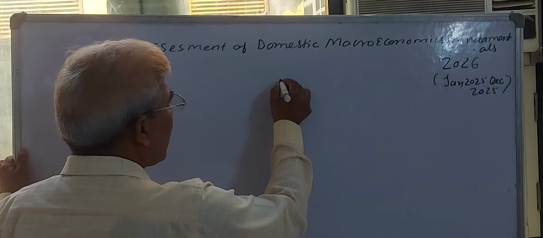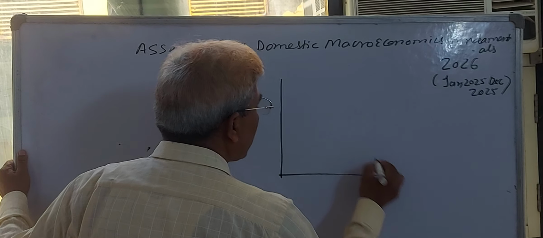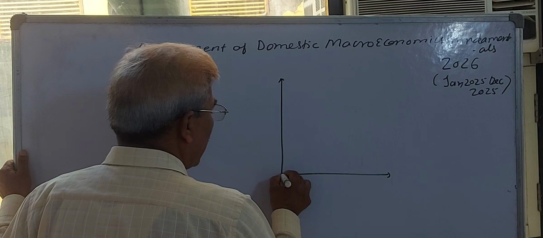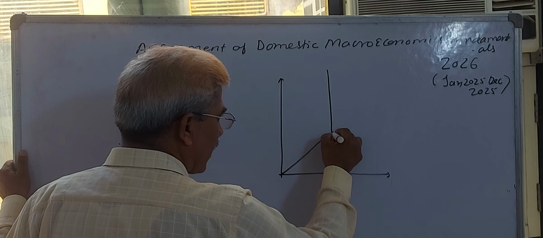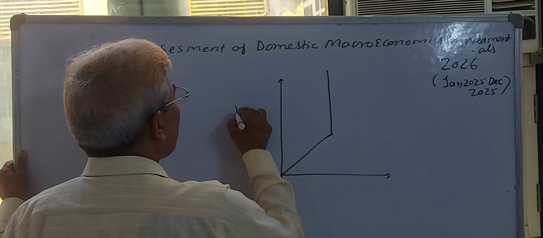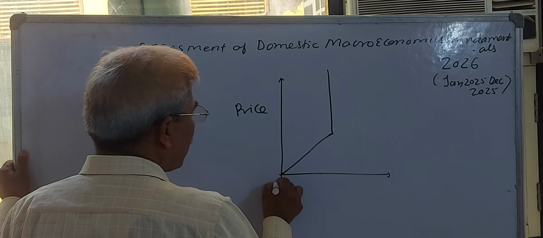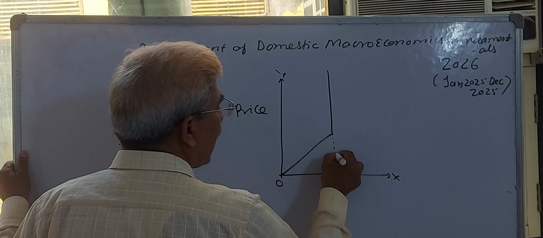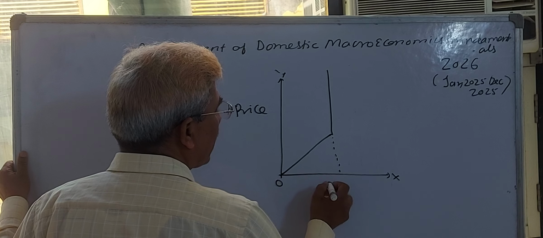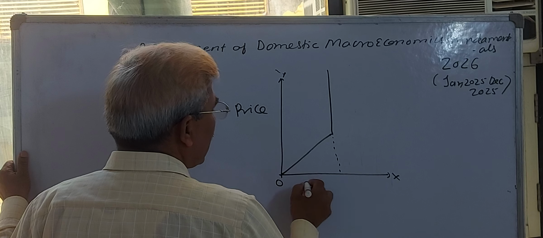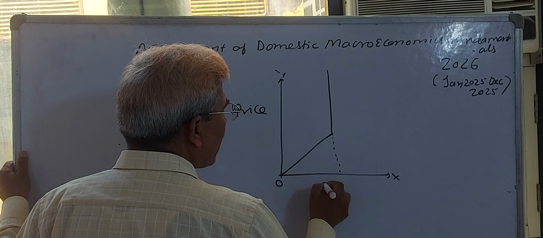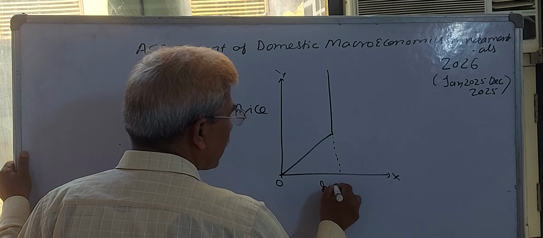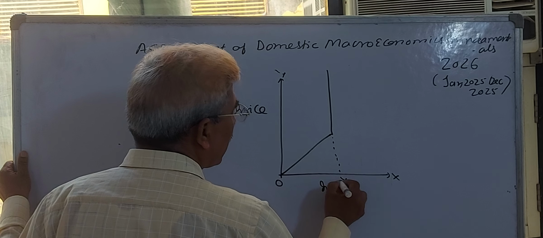If you go through this diagram, you can understand what is inflation, disinflation, and other things related to the price level. Suppose I represent price on the y-axis and the time period, or you can say income level, on the x-axis.